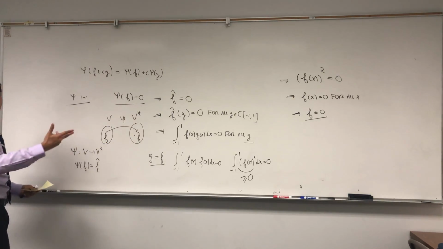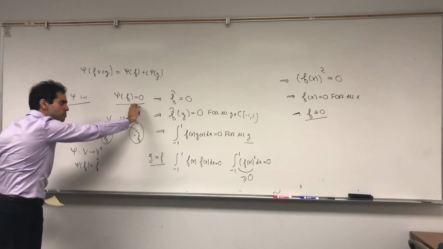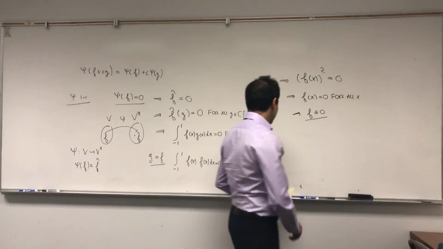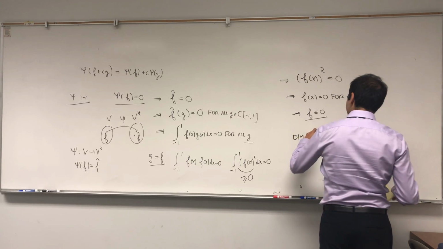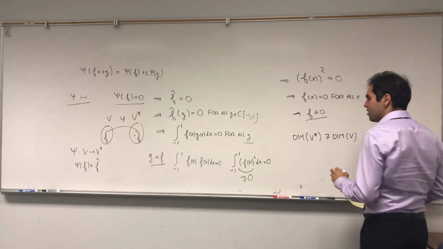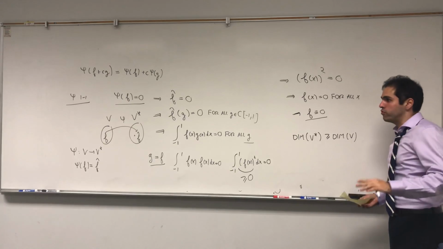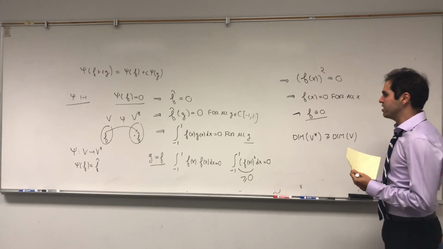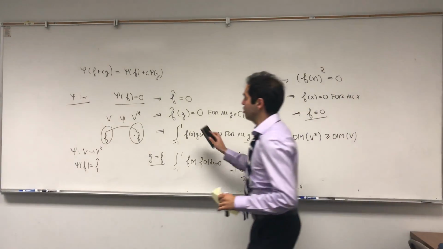And whenever you have a 1-to-1 map from one space to the other one, this means this is bigger than this, or equal, so at least in size. So in particular, what we can conclude in this example is that the dimension of V star is greater or equal to the dimension of V. And what I want to show, and again, it's not a proof, because it's possible that there's some other bijection between those, what I want to show is actually this psi is not onto.